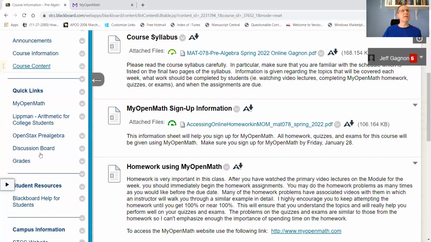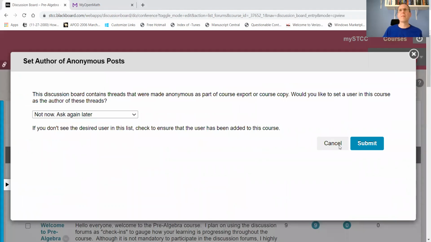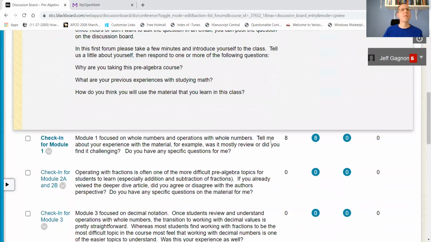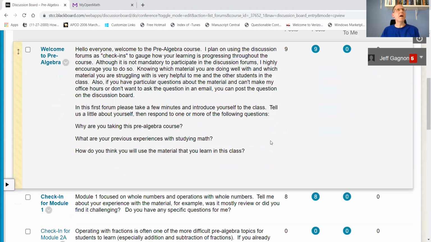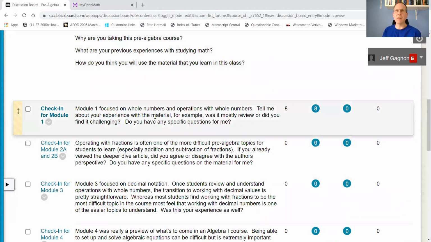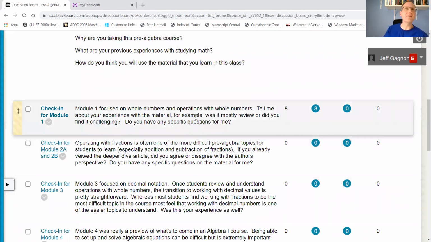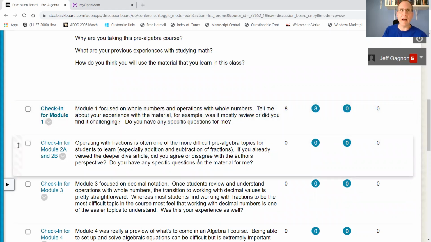So if you click down on discussion board, then I have a bunch of questions here for each module, just motivating questions. So you may find it useful to post in the discussion board. You can discuss with fellow students about the material. But again, this is completely optional. If you don't want to engage with the discussions, you don't have to.